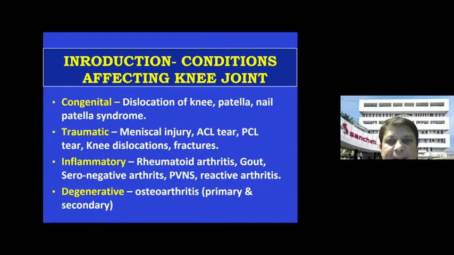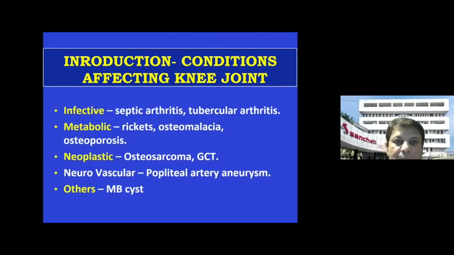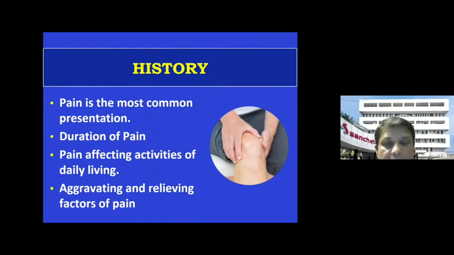conditions. And these are the various conditions which you should know, because the eye can only see what the mind knows. So you should basically know all these conditions, and this is your theoretical backup, which I'm not going to go into in detail. With that, the clinical evaluation, the examination, and the history become easy. So with this preamble, I think history is most important.